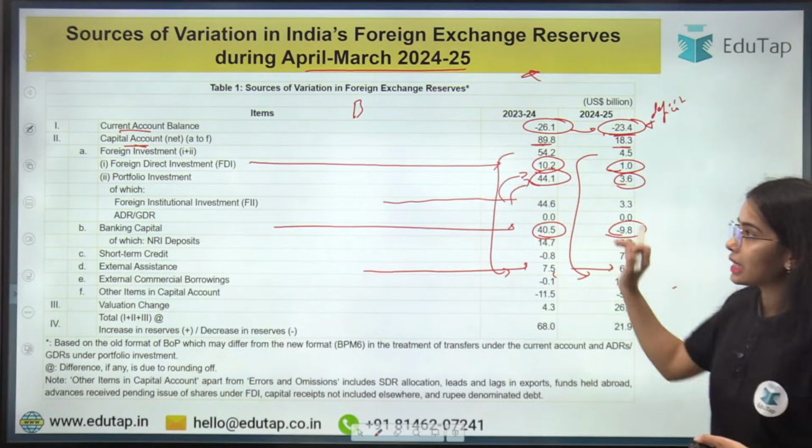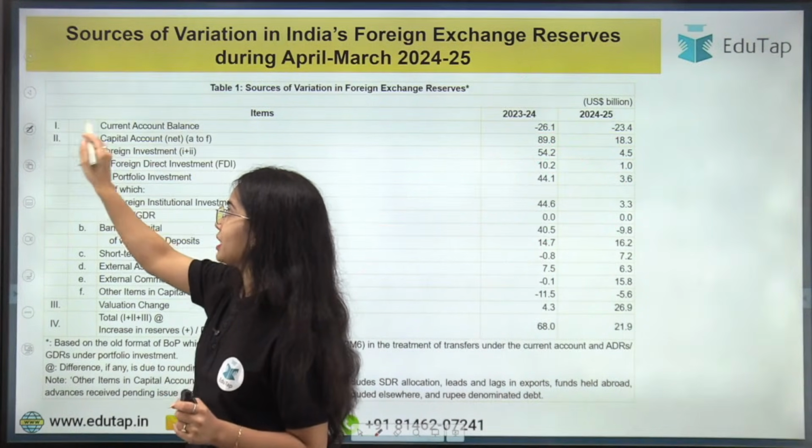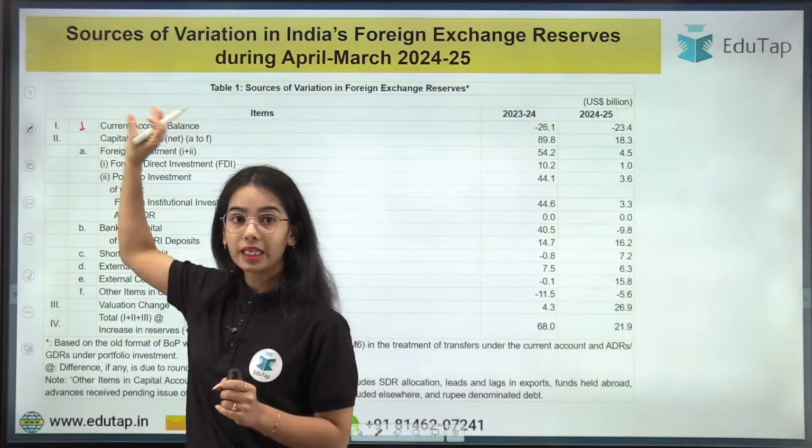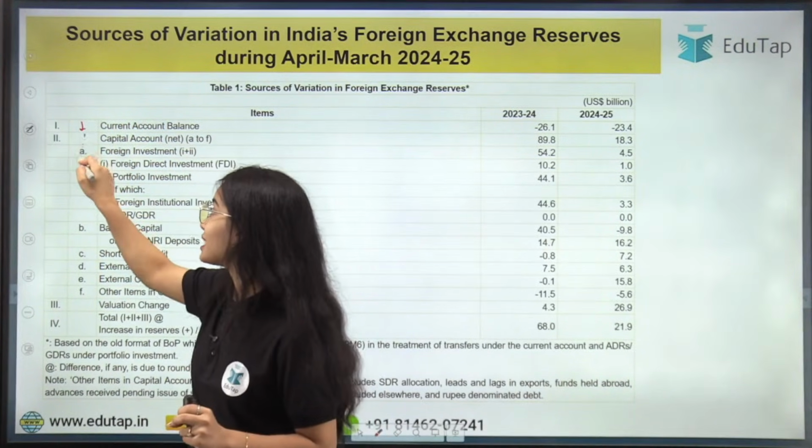lot. So you can see that the current account is in deficit, but the deficit has decreased in the current account, and in the capital account there is surplus, but the surplus has decreased immensely.